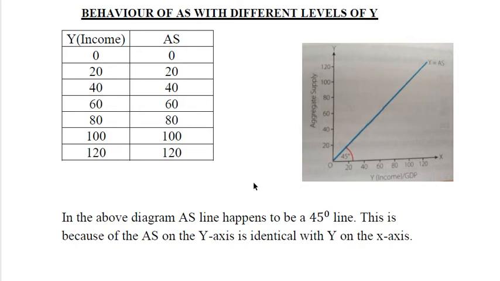And this is the reason why the Y curve or AS curve is a 45-degree line from its origin. Many times this question is asked: why does the AS line happen to be a 45-degree line, or why is it called a line of reference or identical to the Y axis? The simple answer is that this is because AS on the y-axis is identical with income on the x-axis.